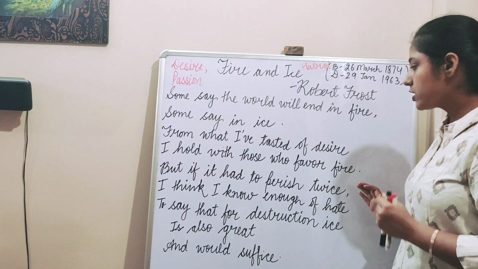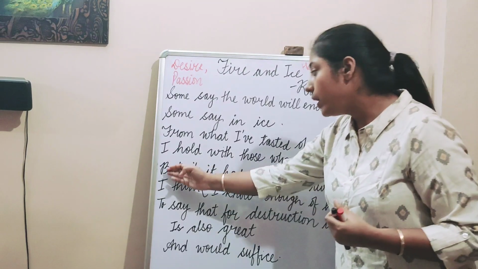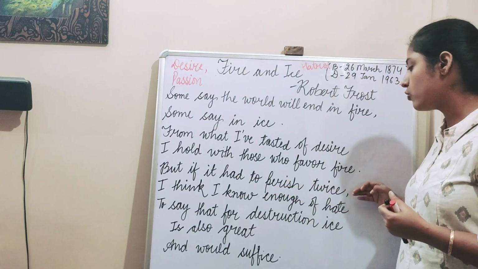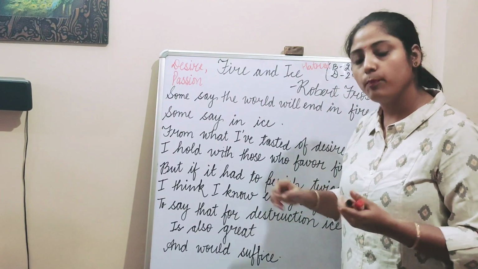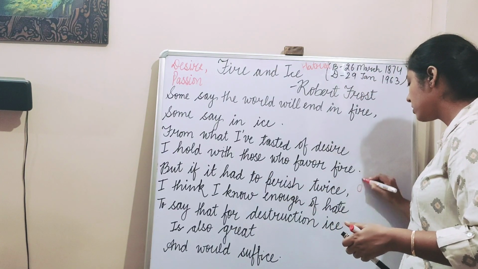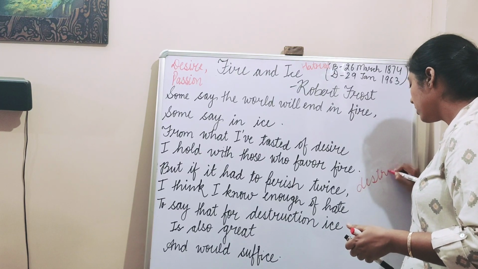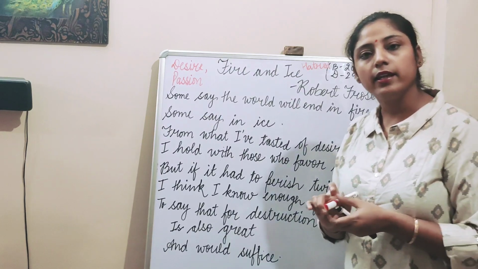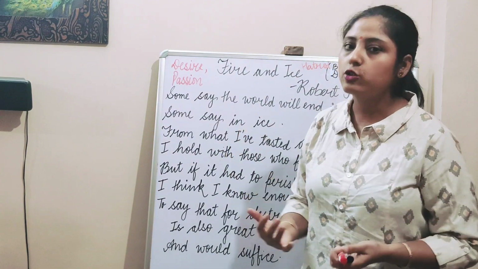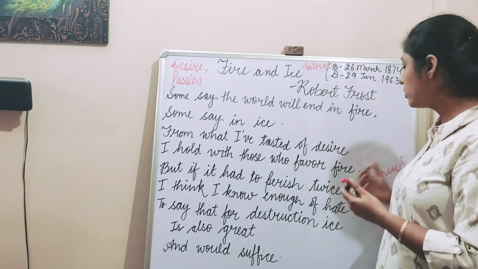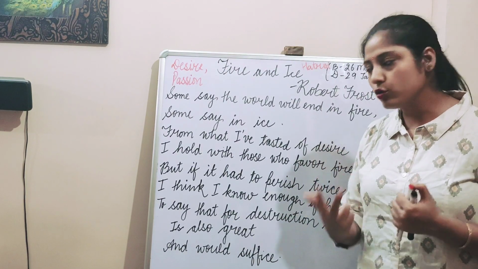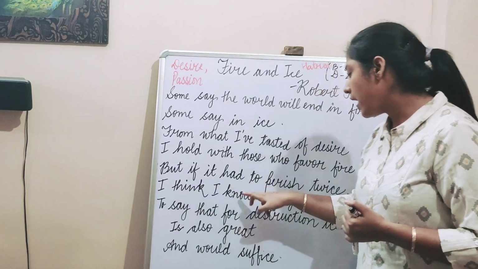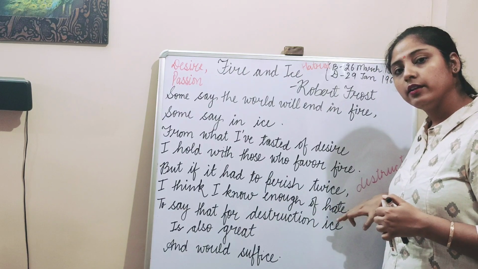Now let us move to the second stanza. But if it had to perish twice, I think I know enough of hate. The word perish means destroy. Now the poet is saying that if the whole world has to perish twice, two times, I know enough of hate.